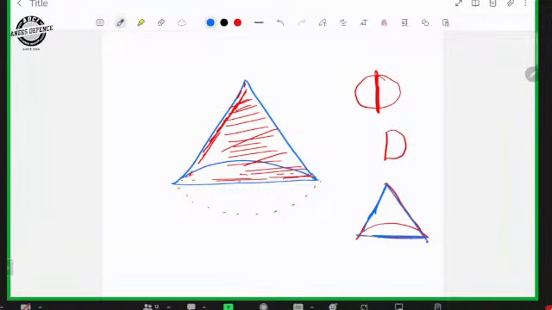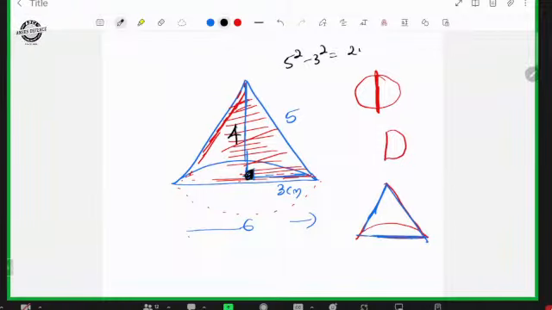So what is the area of this triangular portion? You know that the slant height is 5 and the diameter is 6, so the radius will be 3 centimeter. So you can calculate the height of the axial section, or the height of the cone. This is actually a Pythagorean triplet. Therefore, this side will be 4. Or you can write 5 square minus 3 square, that is 25 minus 9, you will be getting 16. The root of 16 is 4. So height is equal to 4.